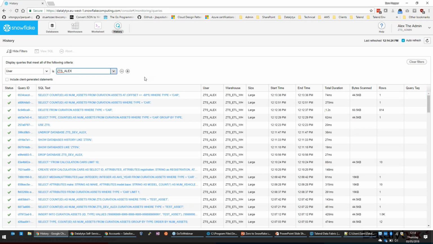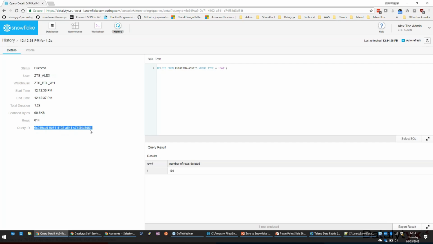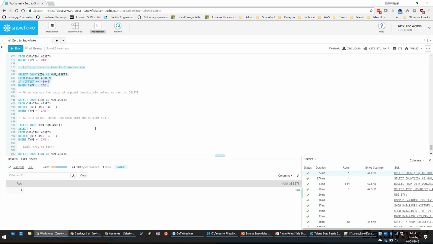My history view had got filled up by Zoom data, constantly polling for updates. So all I've done is a quick filter to filter that out, so I can just see the things that I'm doing. There's my delete statement. Just want to grab the query ID.